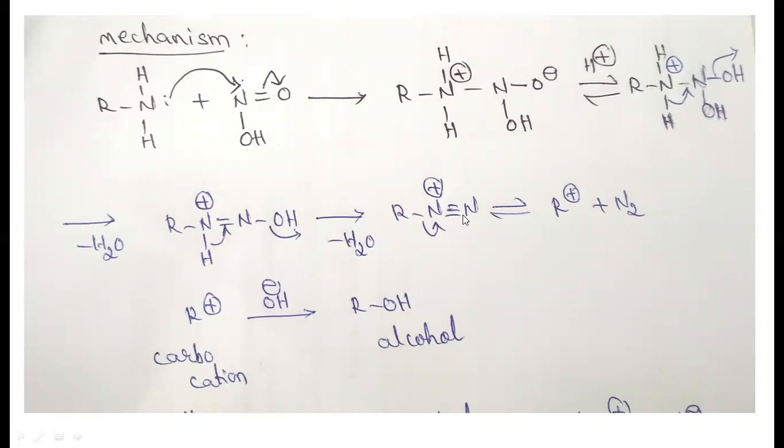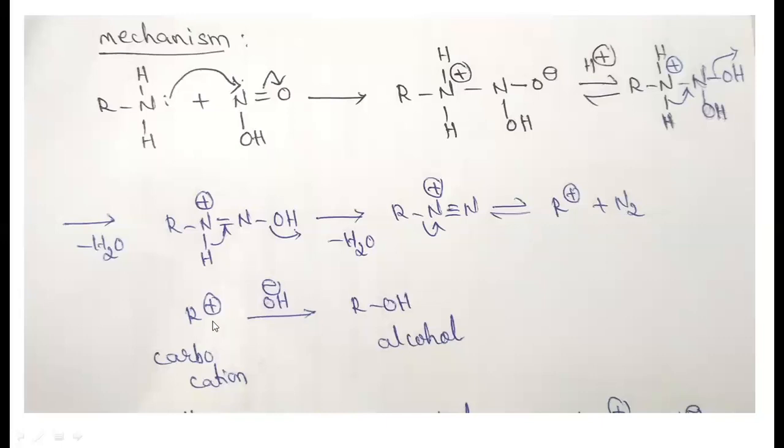Finally, N triple bond N is formed. After that, this nitrogen, which has a deficiency, takes the bonding electrons toward itself and is eliminated as a neutral molecule, nitrogen gas. Since these bonding electrons are taken by the nitrogen, R is eliminated as R plus.